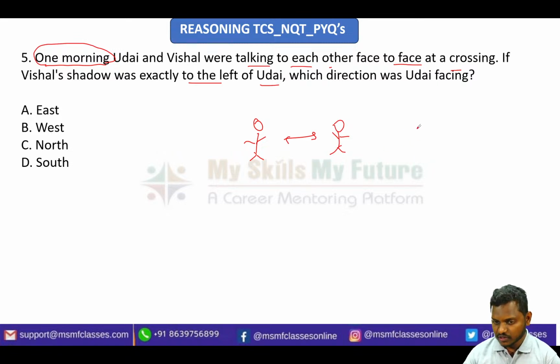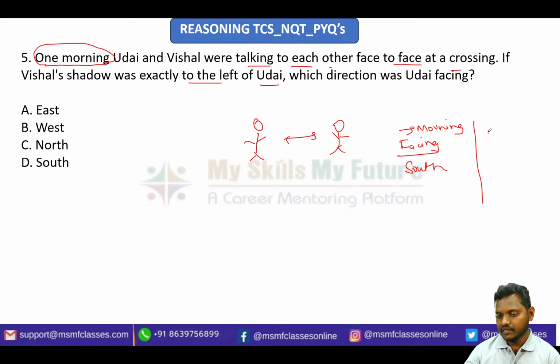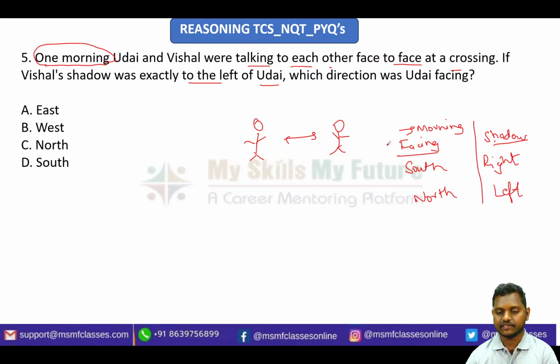Suppose I'm taking morning here. You need to have some basic idea. In the morning, if a person is facing south, his shadow will be on the right side. You need to remember this. And if a person is facing north, his shadow will be on the left, exactly opposite. If you remember this table, you can answer this type of questions.